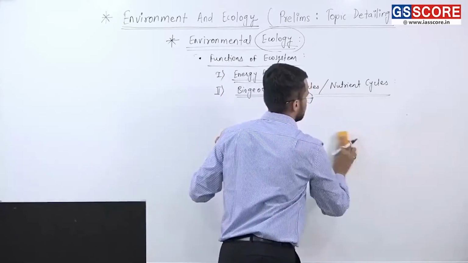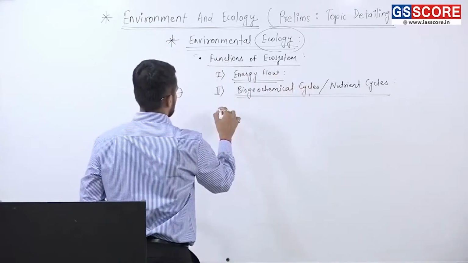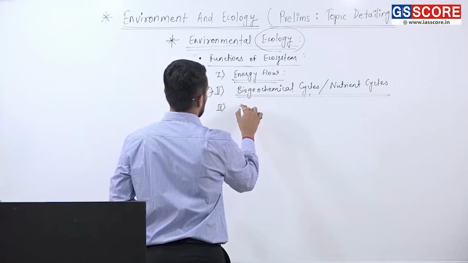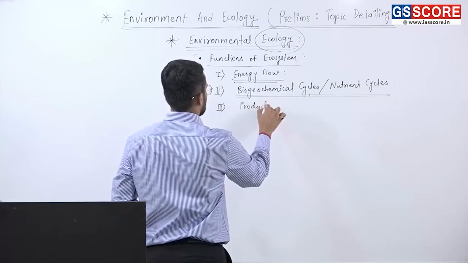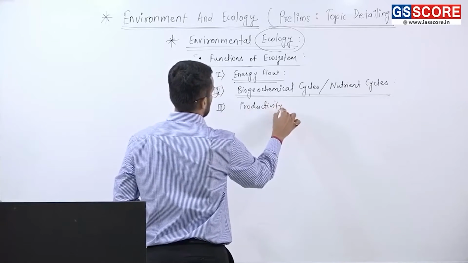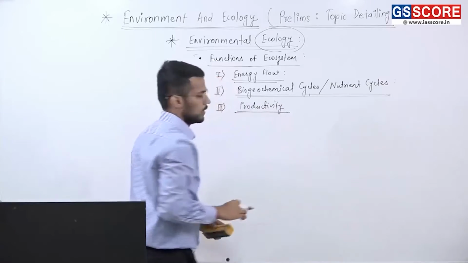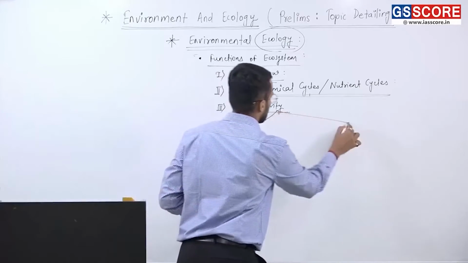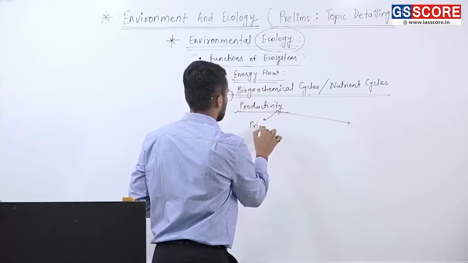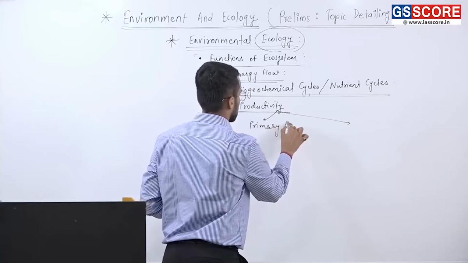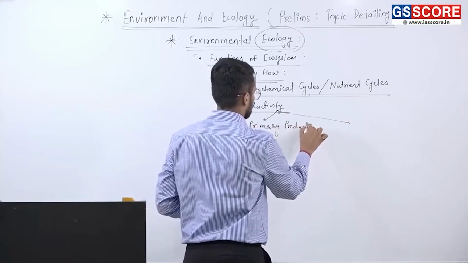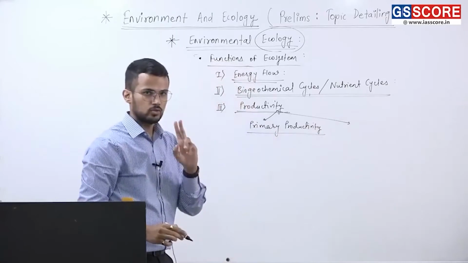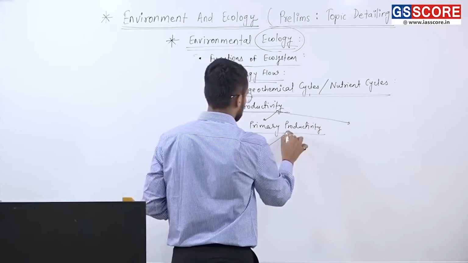Third is productivity. Under productivity, it is important to understand first of all primary productivity. Under primary productivity, there are two different types.